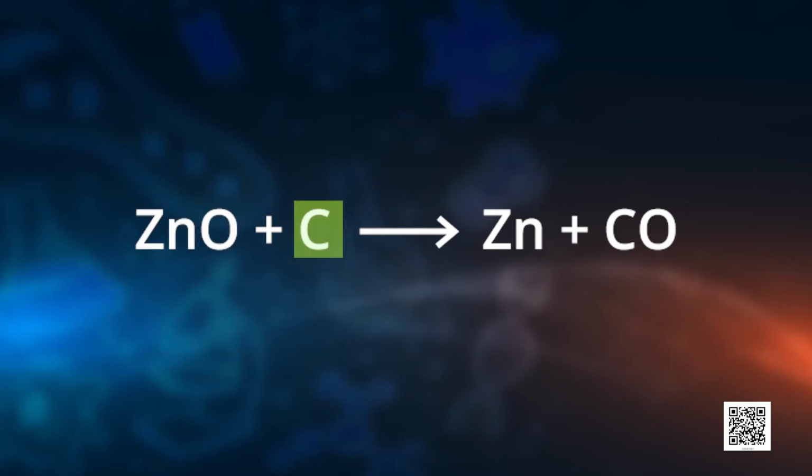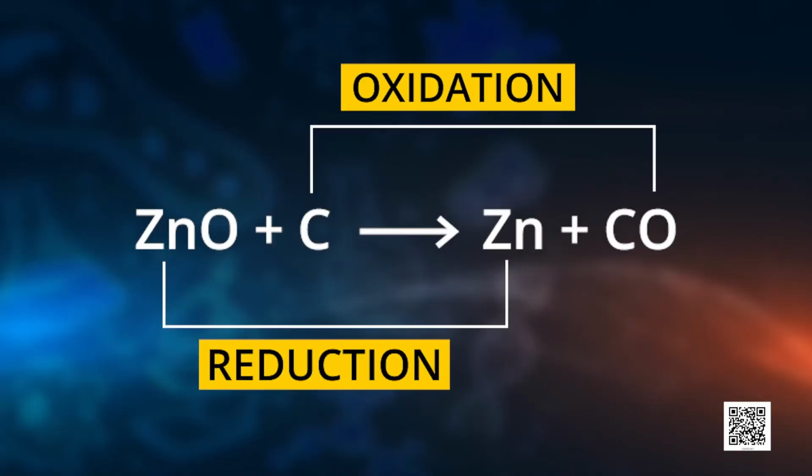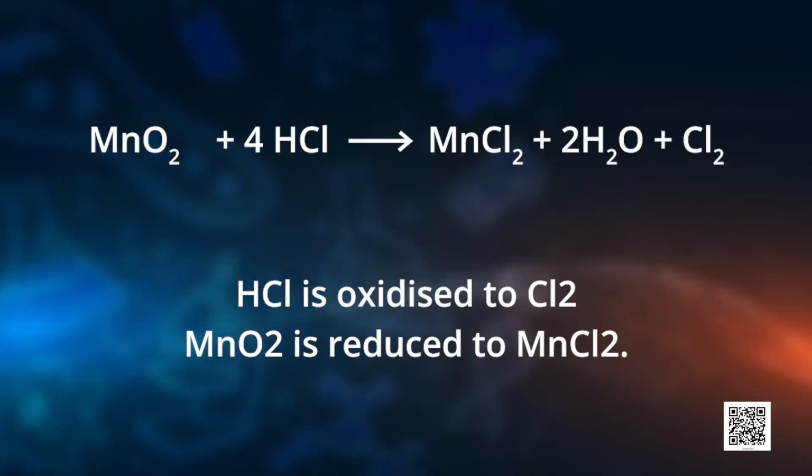On the screen you can see zinc oxide is reacting with carbon and is giving zinc and carbon monoxide. Now, what is happening in this reaction? In this, carbon is oxidized to carbon monoxide and zinc oxide is reduced to zinc. And look at another reaction where we have manganese oxide reacting with acid. Which acid is it on the screen? Yes, it's hydrochloric acid. So when manganese oxide reacts with hydrochloric acid, we are getting three products. We are getting manganese chloride, water, and chlorine gas.